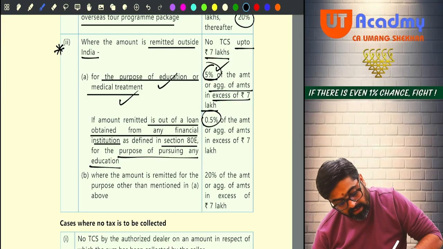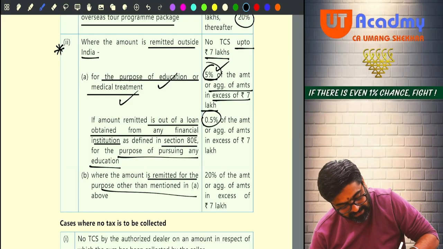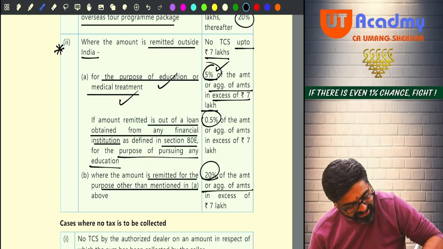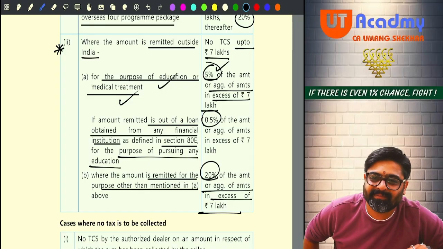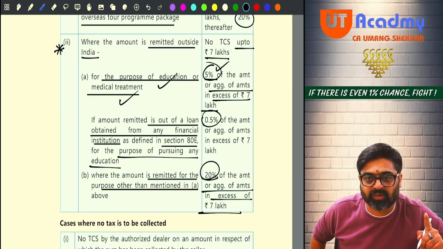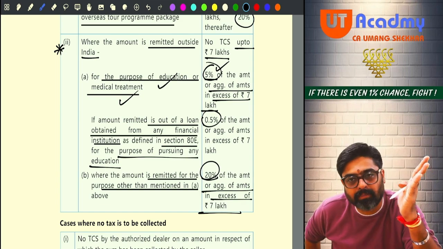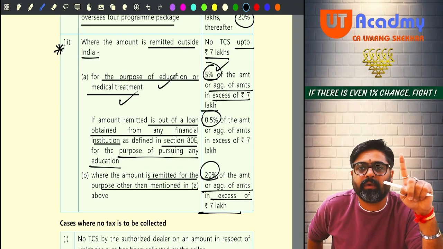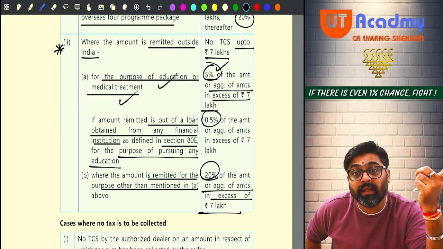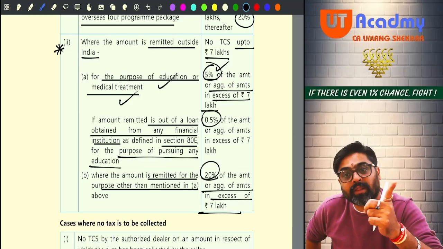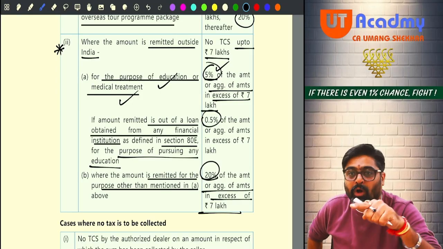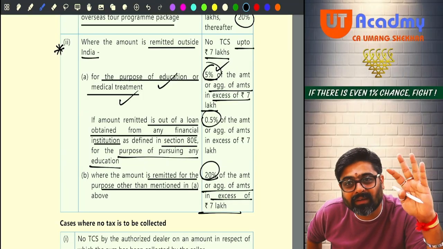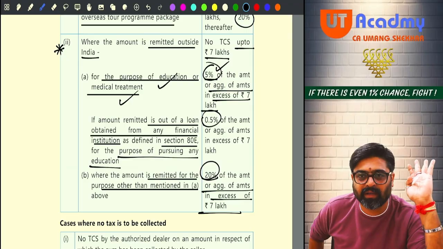Now wait. Where the amount is remitted for the purpose other than mentioned in A above, then 20% of the amount or aggregate amount in excess of 7 lakhs. Now it will not be 5% or 0.5%. Now it will be 20%. See, for the medical treatment or for education, if you are sending that amount, any amount in excess of 7 lakh, 5%. If that amount you are sending outside India for the higher education out of the loan, then on excess amount it will be 0.5, not 5%, 0.5. Up to 7 lakh there is no TCS only.